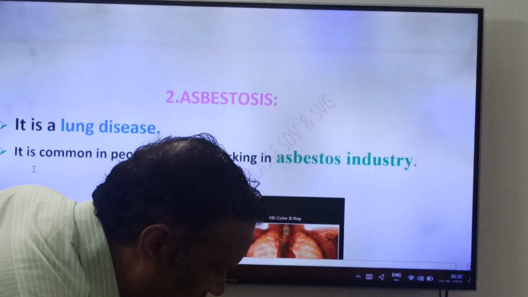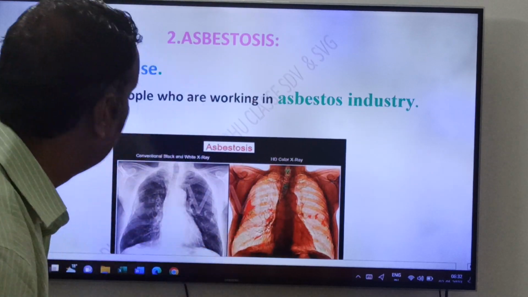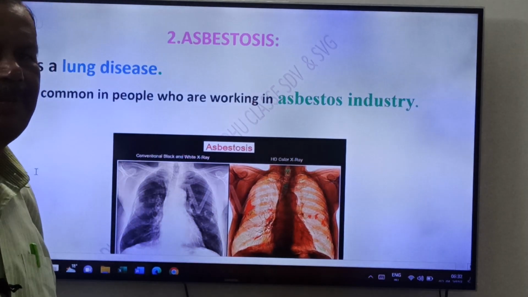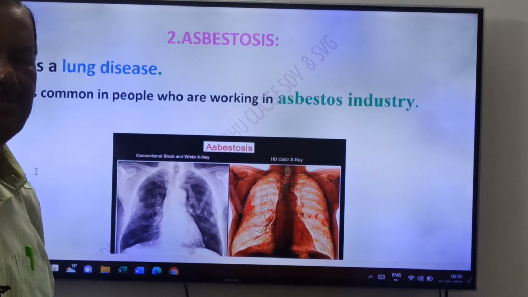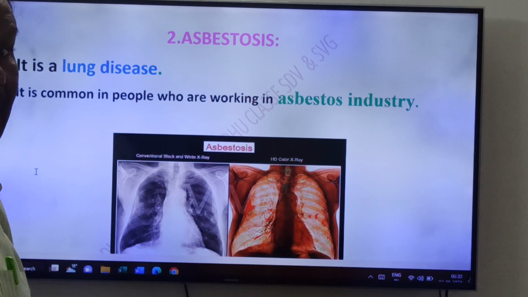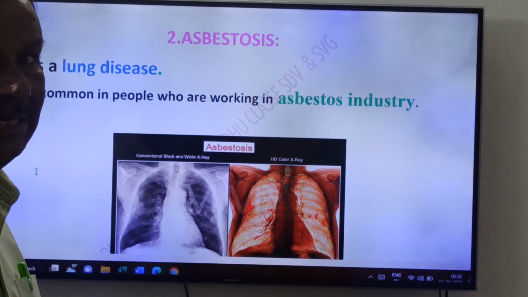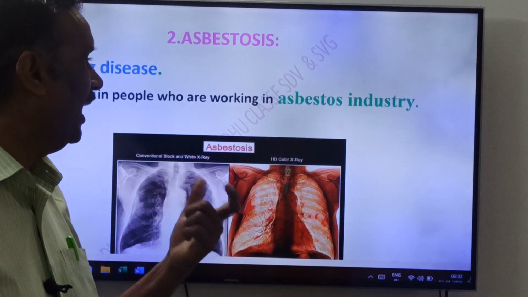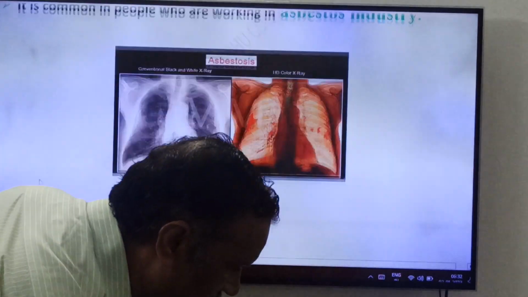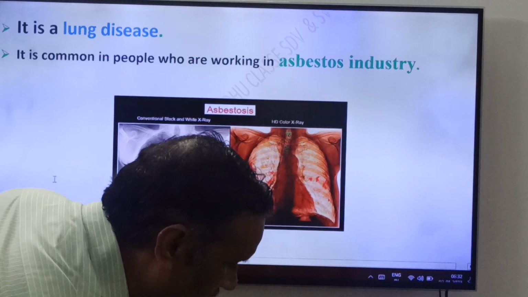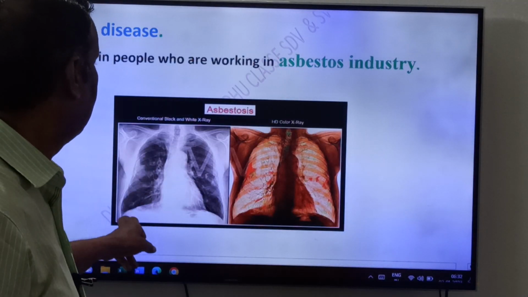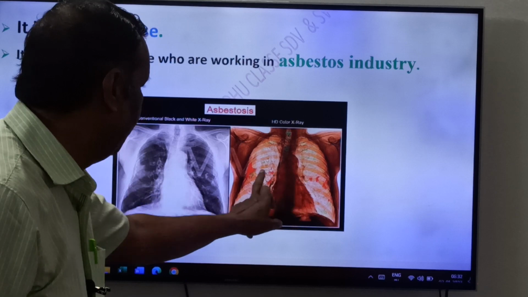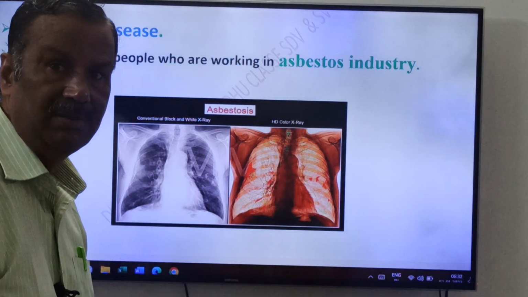Okay. Now the second one, friends, asbestosis. It is also a lung disease. It is common in people who are working in the asbestos industry. See, friends, asbestosis. It is also a lung disease. It is common in people who are working in the asbestos industry, friends. See, friends, this is due to asbestos chemicals.